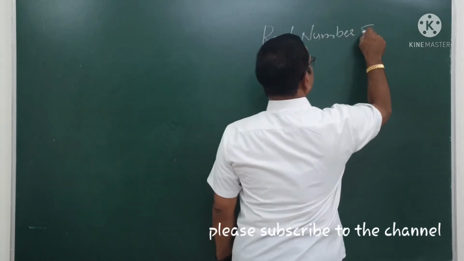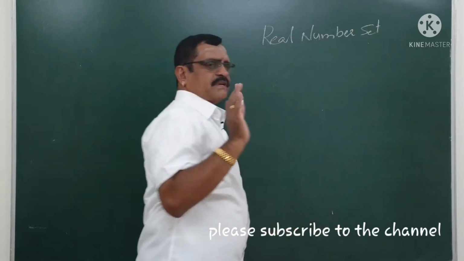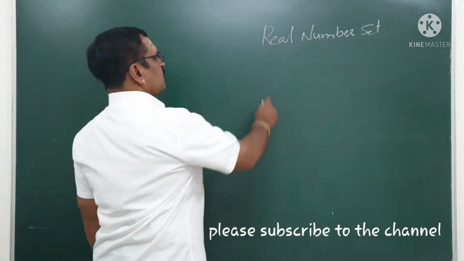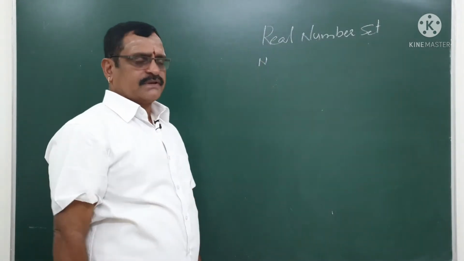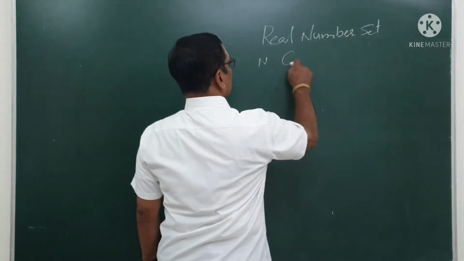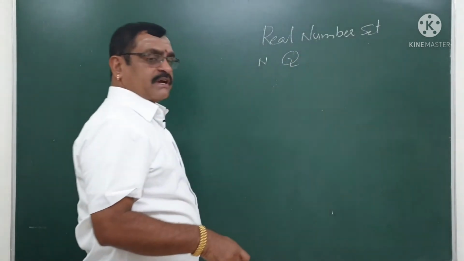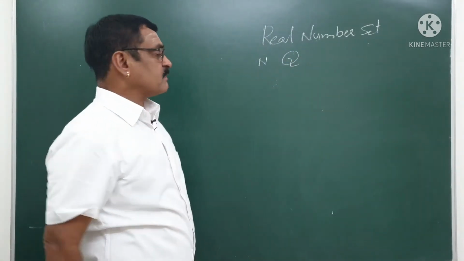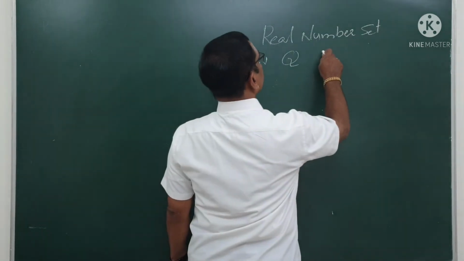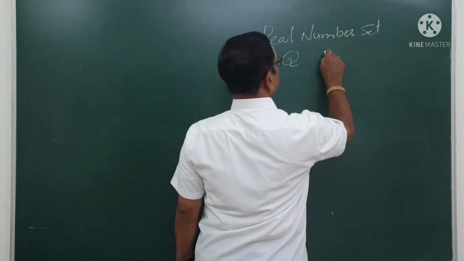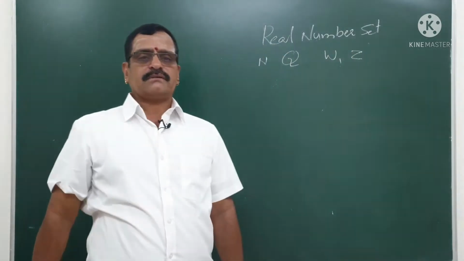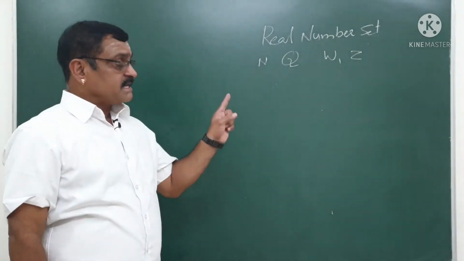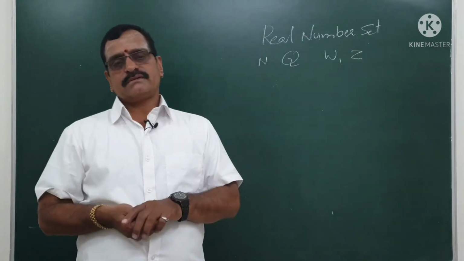The real number set has so many subsets. For example, the natural number set is a subset, the rational number set is also a subset, and so are irrational numbers, whole numbers, or integers. Other than these, we have some more subsets.